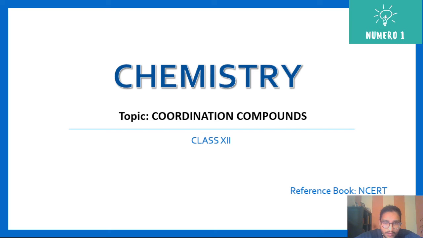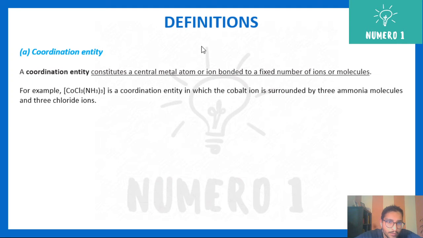Hello. So let's look into some of the definitions of coordination compounds before we proceed ahead. First definition: coordination entity. A coordination entity constitutes a central metal atom or ion bound by a fixed number of ions or molecules. You can see, for example, CoCl3·3NH3. Here the entire thing is your coordination entity.